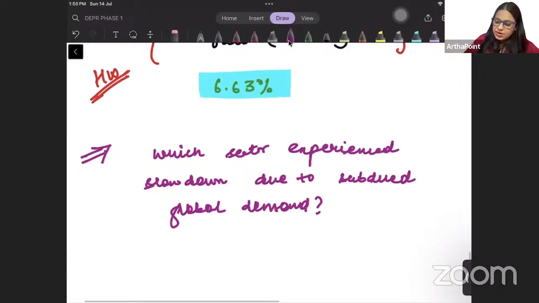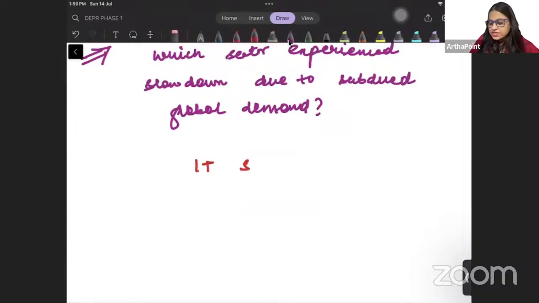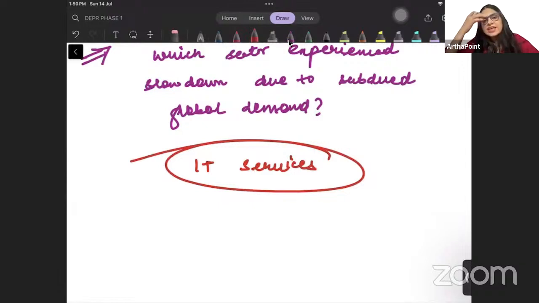So it was actually beta the IT service sector. The IT service sector, which always has seen an increase in the demand, in 2023-24, it actually saw a decrease in the demand. It actually saw a subdued demand, right, during 2023-24. Beta, all these questions are very important from your RBI phase 1 perspective, from your UGC NET Economics perspective. They will definitely be asked in exam. तो इसको अच्छे से लिख लो, समझ लो, right?